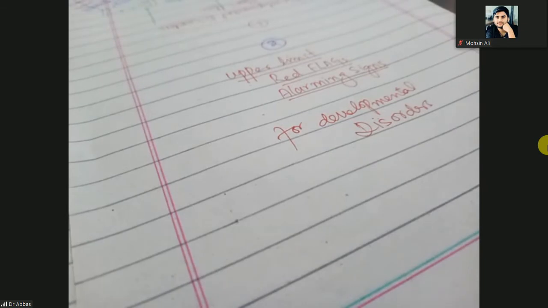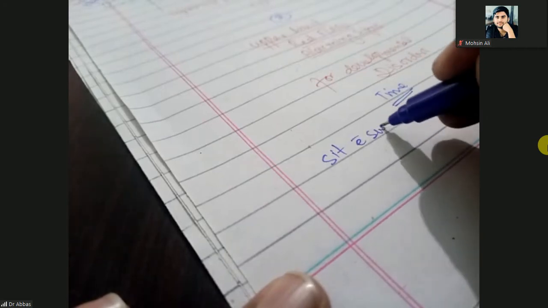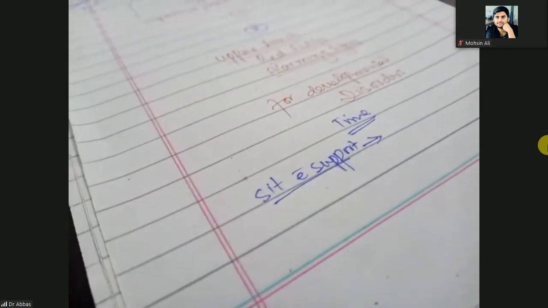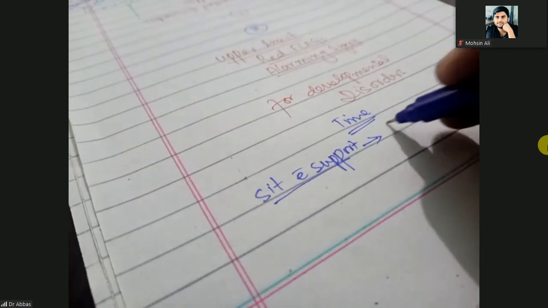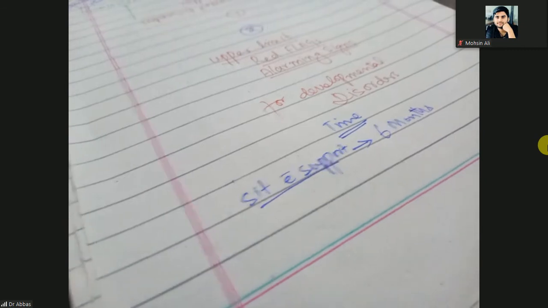I will tell you one example. Here is the normal time for the baby to sit with support. That is gross motor. Normally a child can sit with support up to the age of 6 months. This is the normal time.